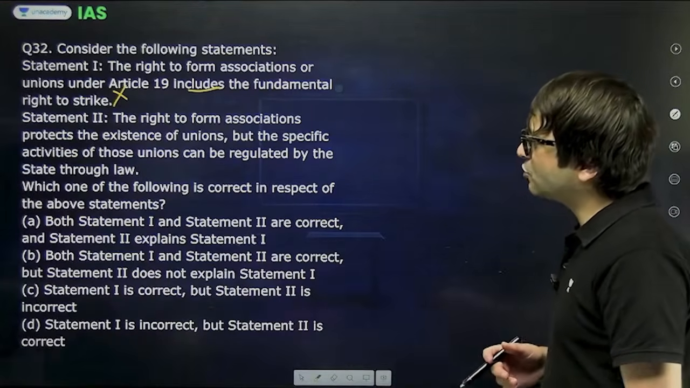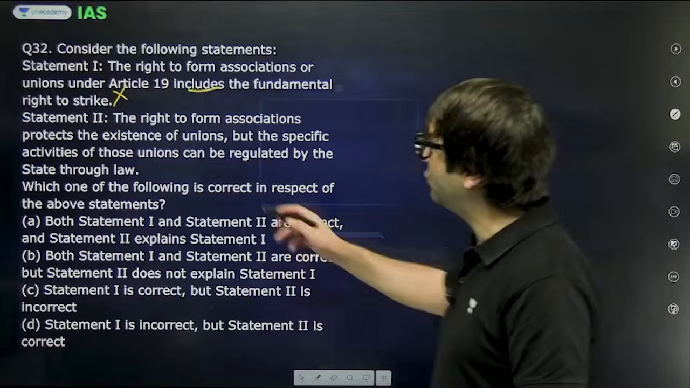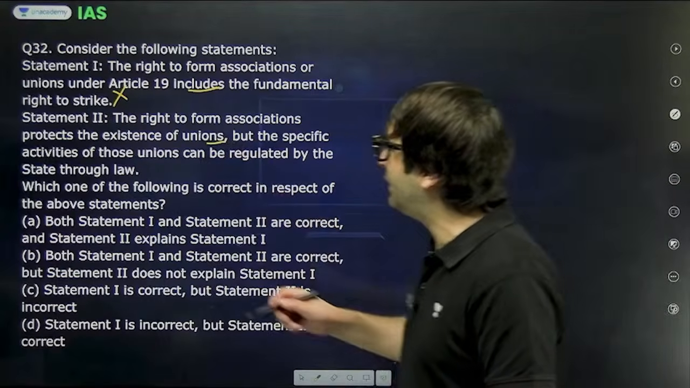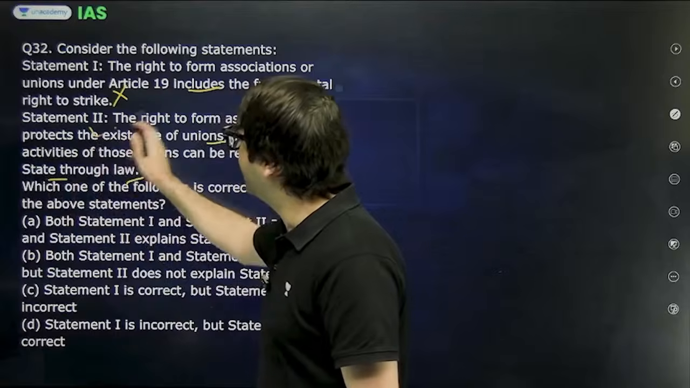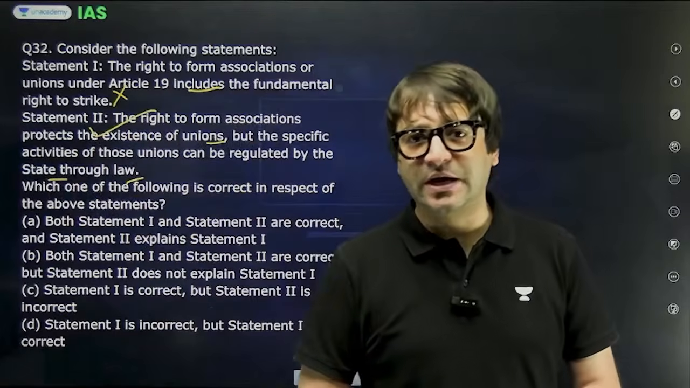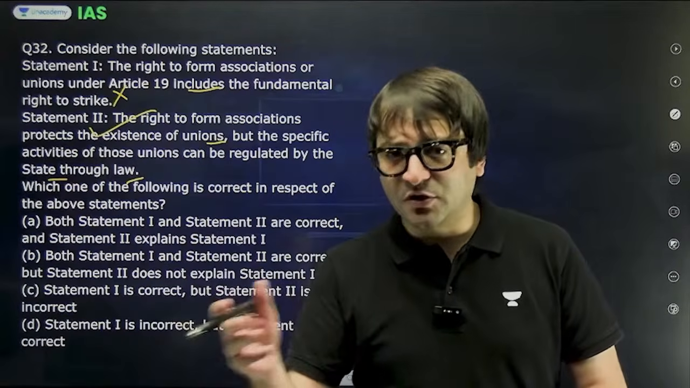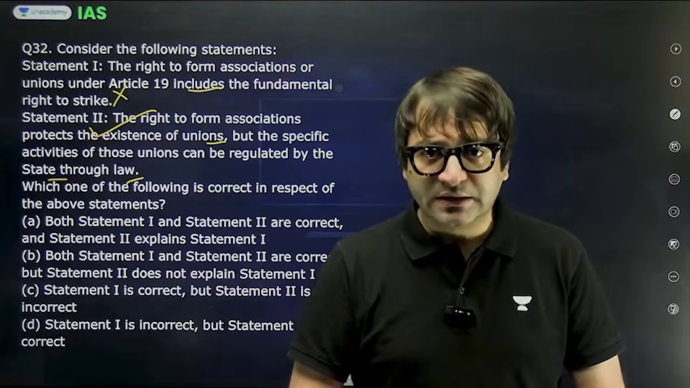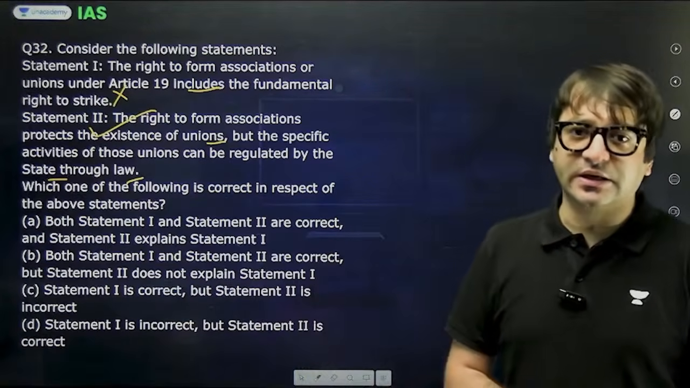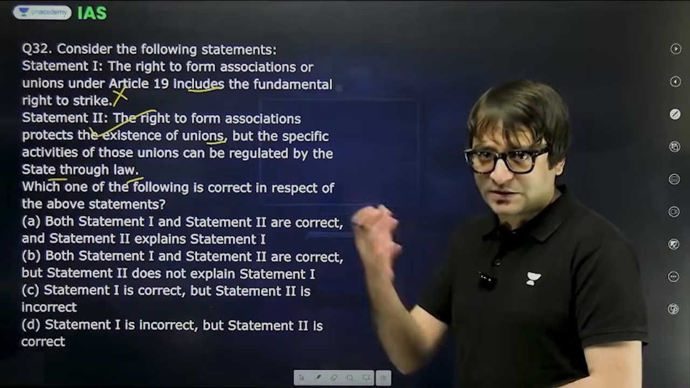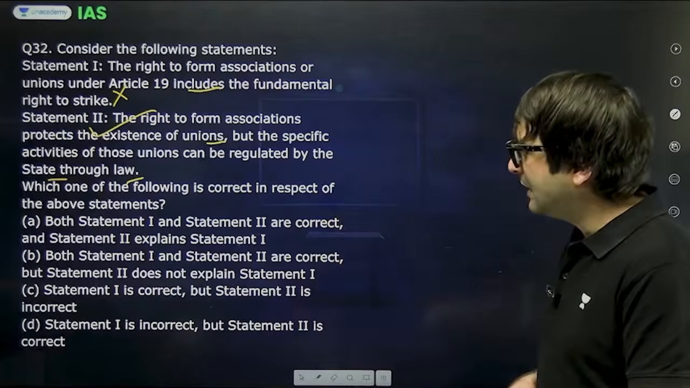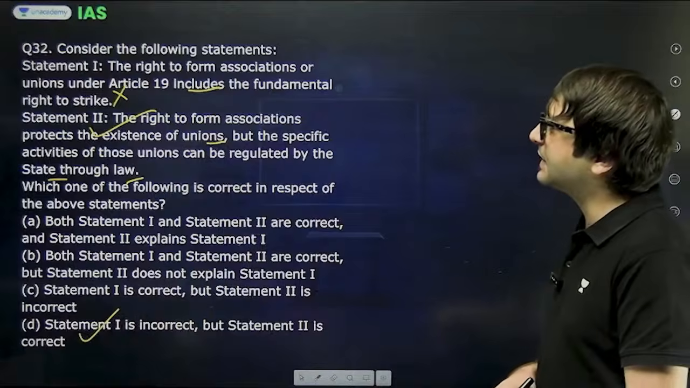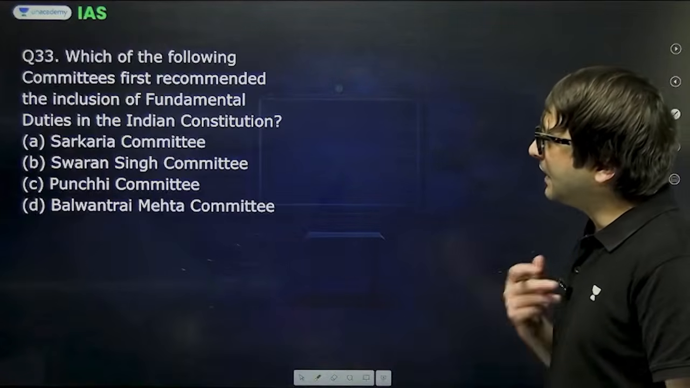The right to form associations protects the existence of unions, but the specific activities of those unions can be regulated by the state through law. This is not an absolute fundamental right. In the interest of sovereignty and integrity of India, security of the state, public order, this fundamental right can be restricted, can be regulated. Reasonable restrictions can be imposed. So statement 1 is incorrect, but statement 2 is correct. That's the right answer.